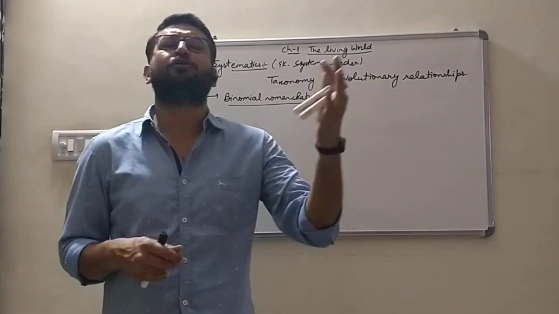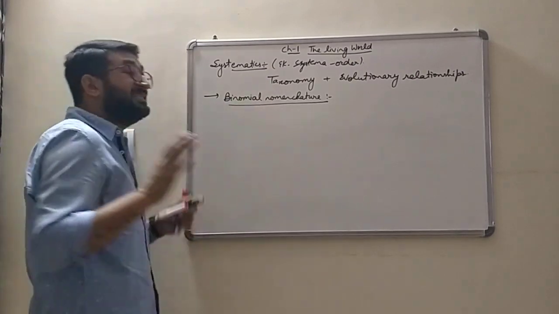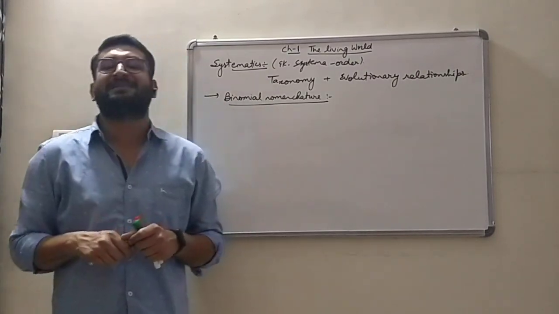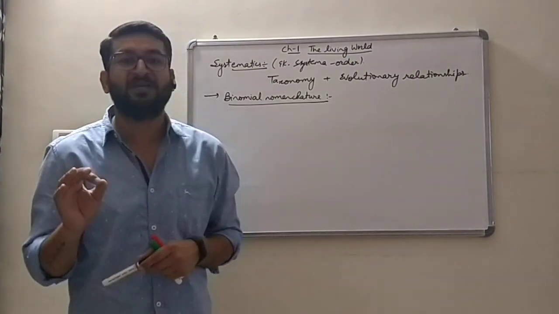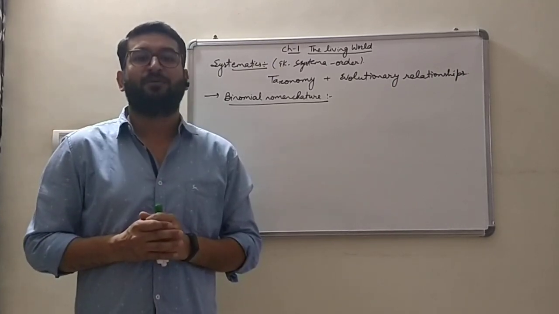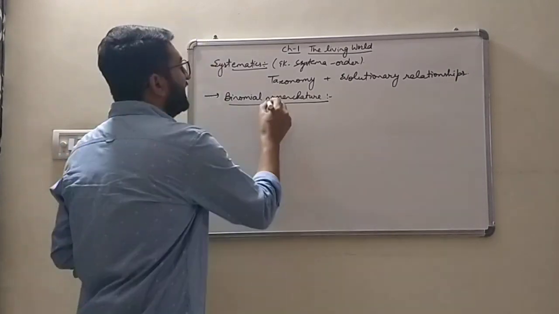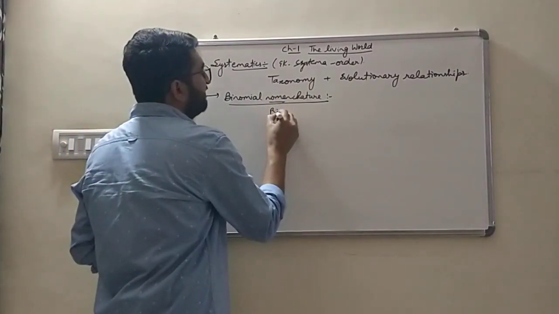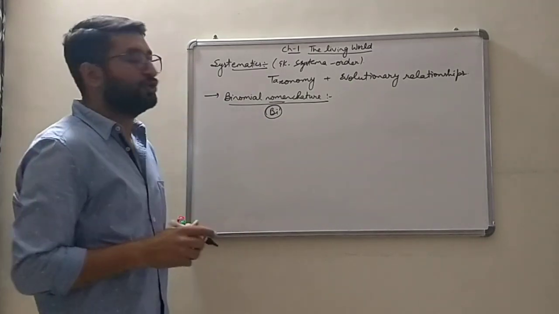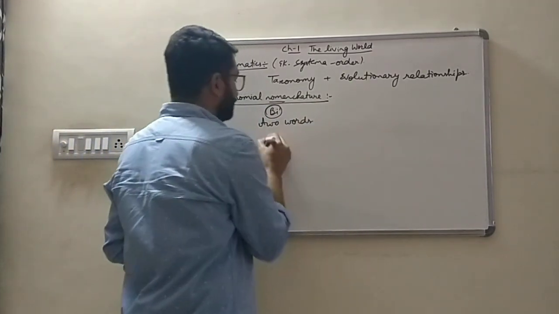To remove all those confusions, we have gone to a scientific system of nomenclature, known as the binomial nomenclature system. Binomial nomenclature means a name must be given by means of two words.